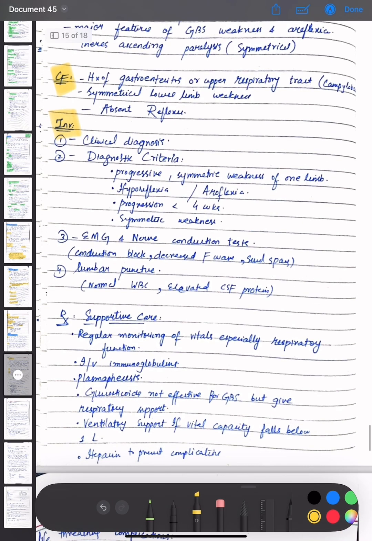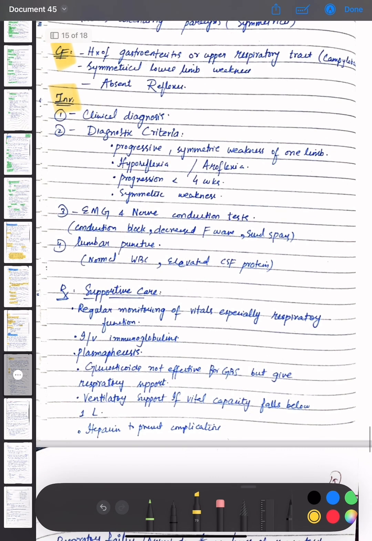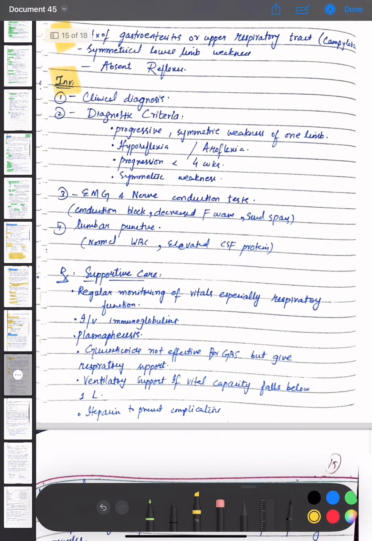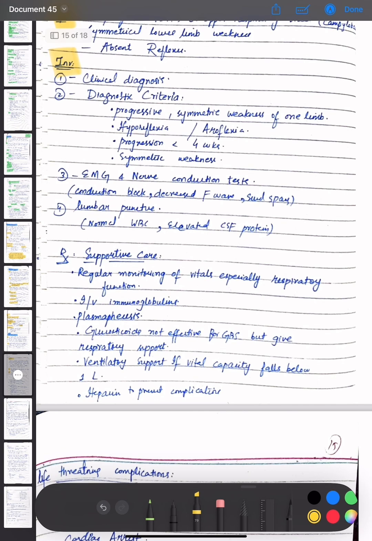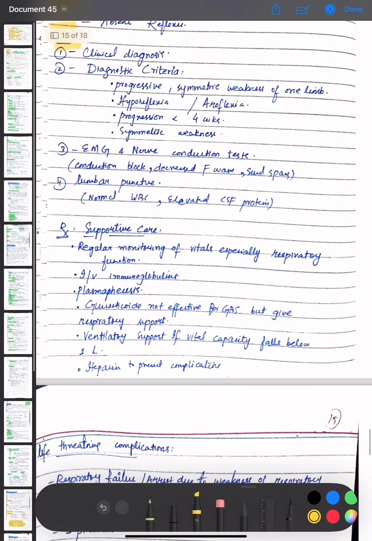Investigations for Guillain-Barré syndrome: it is a clinical diagnosis. The diagnostic criteria are progressive symmetric weakness of more than one limb, then hyporeflexia or areflexia, then progression less than 4 weeks, and symmetric weakness. EMG and nerve conduction tests are done, showing conduction block and decreased F wave, and lumbar puncture is done to check for normal WBC and elevated CSF protein.